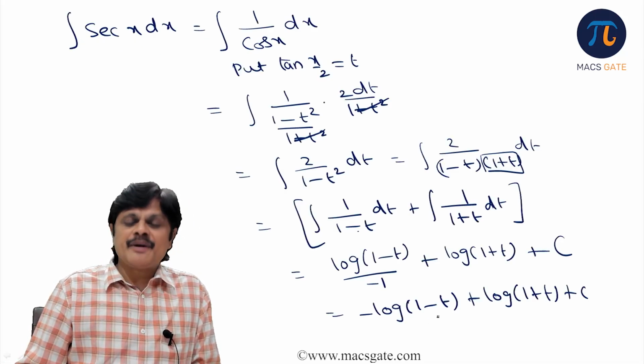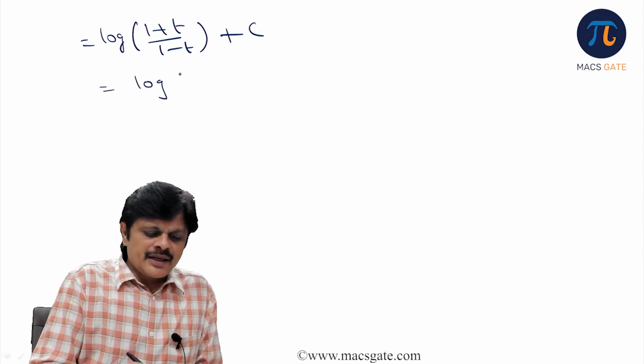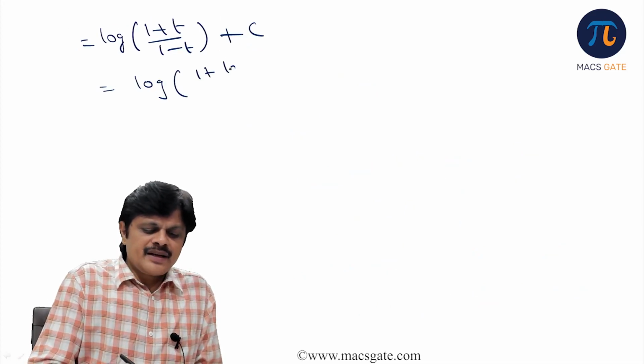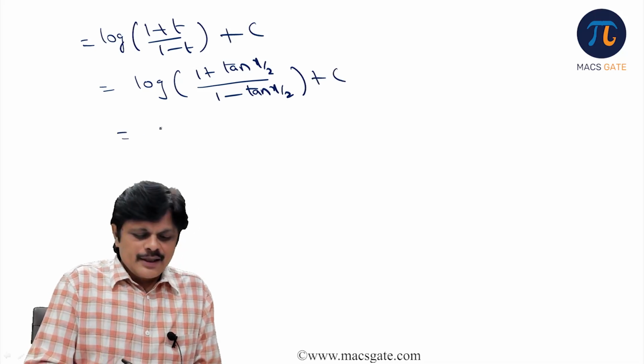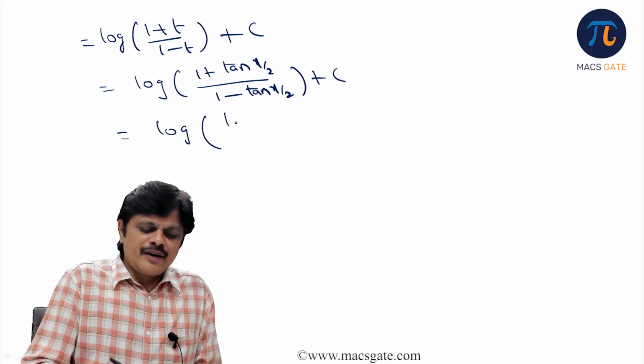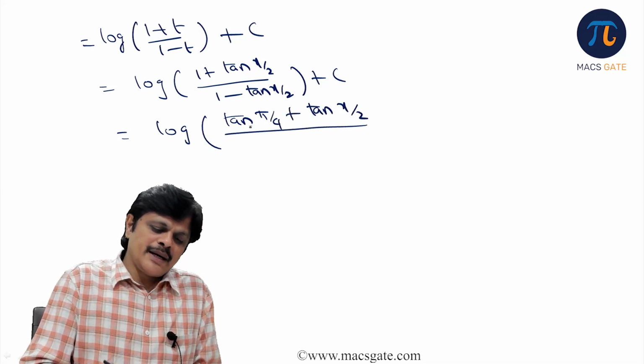And that is nothing but, what is t? Tan x by 2. So log of 1 plus tan x by 2 by 1 minus tan x by 2 plus c. This can be written as log of tan pi by 4 plus tan x by 2 by 1 minus tan pi by 4 into tan x by 2.